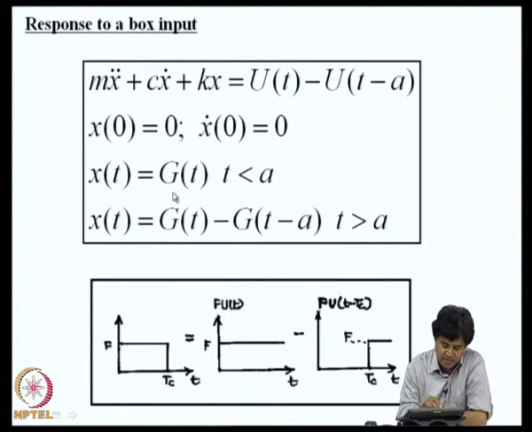The response will be g of t for t less than or equal to a, and for t greater than or equal to a, it will be a superposition of the responses due to u of t and u of t minus a, which is g of t minus g of t minus a. I am superposing the force in terms of two functions, and I am superposing the response in terms of the corresponding responses to these two forces.